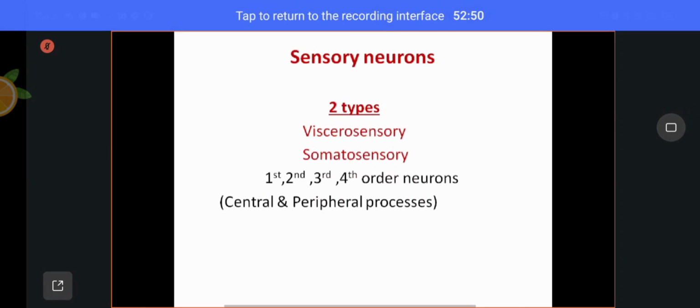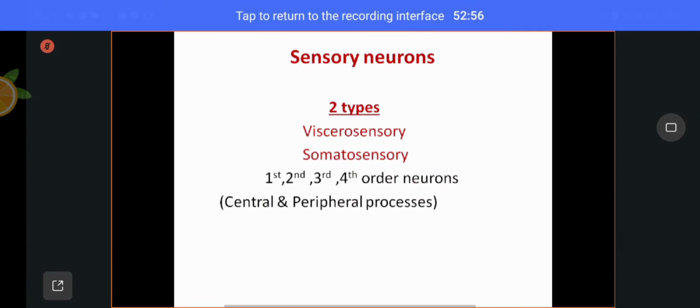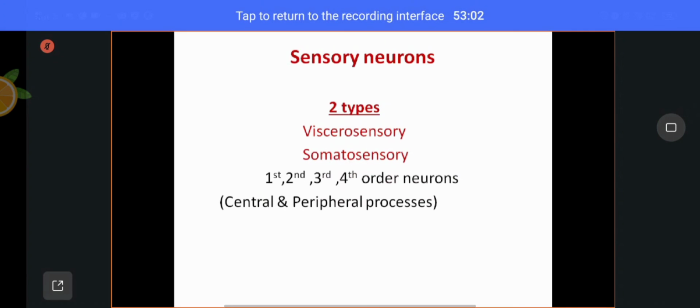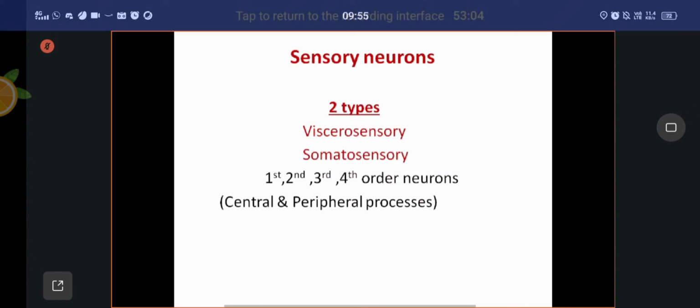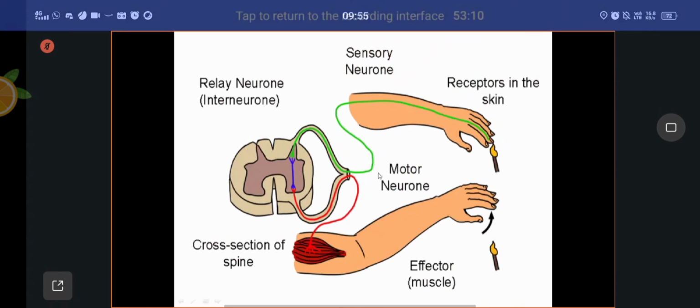Some are one order, some are two, some are three, some are four as in the auditory pathway, and two in the olfactory pathway. Most of the sensory pathways are third order neurons. But these neurons are common for both viscerosensory and somatosensory. There is no clear-cut demarcation.